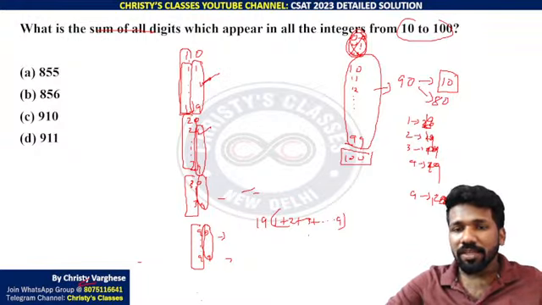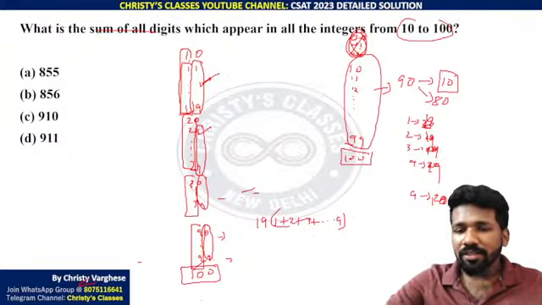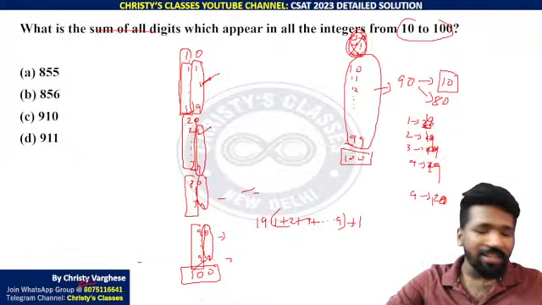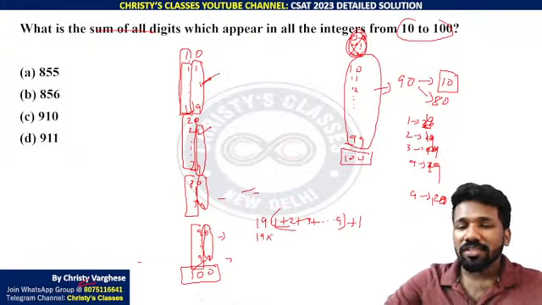Now remember one thing. When you do this, you haven't included 100 yet. 100 also has a 1, and that should also be added. If you don't add that, you will get a wrong answer, and that wrong answer is present in the answer option. This is 1, 2, 3 up to 9.